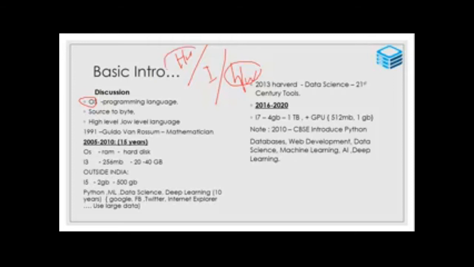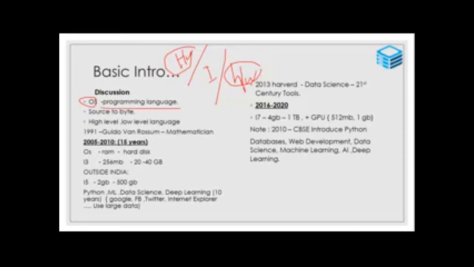So in mobiles, Android is an OS, and iOS is an OS. Apple mobiles use iOS. Normal mobiles, all the other mobiles, we are using Android as the operating system. Likewise for our desktop or laptop, whatever our systems may be, we are using operating systems such as Microsoft Windows or Linux or Unix or Ubuntu or Mac OS. Likewise, we are using operating systems.